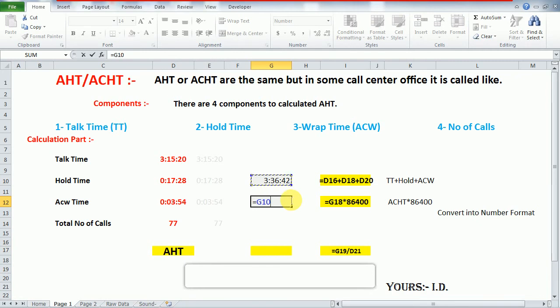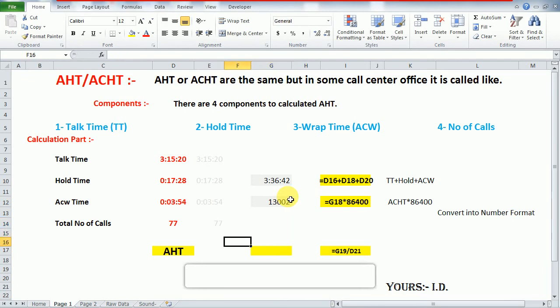For making it a number, I multiply it by 86400, because in a day there are 86400 seconds. So it now comes out in number format.